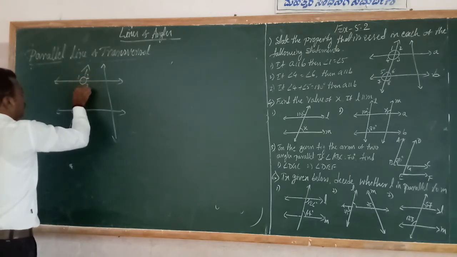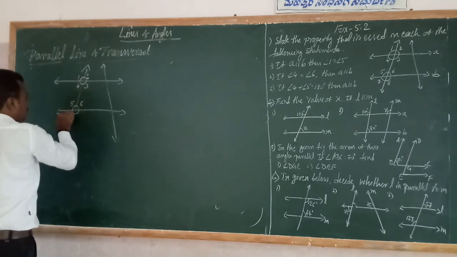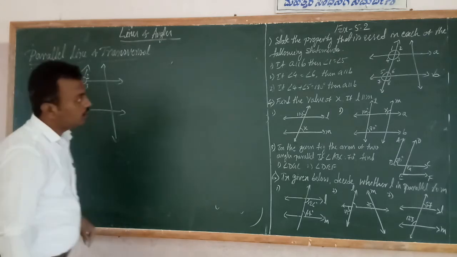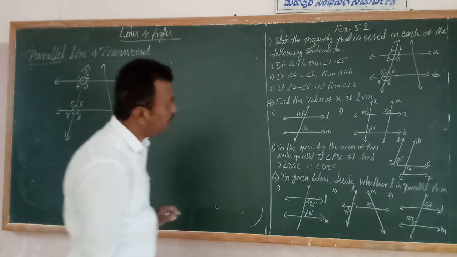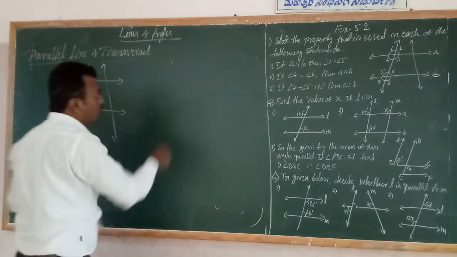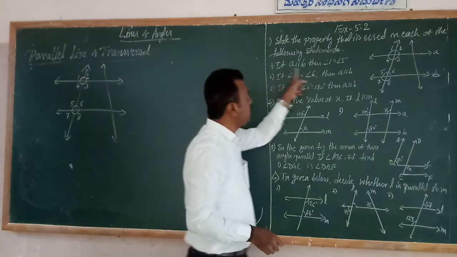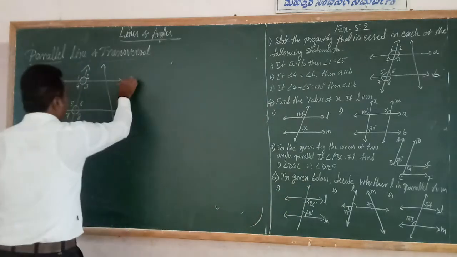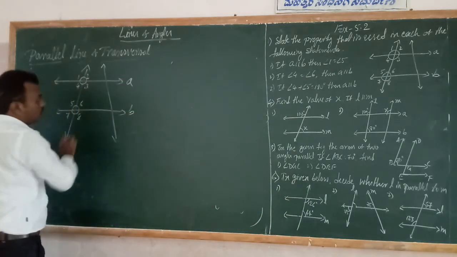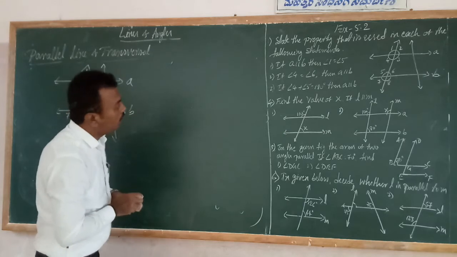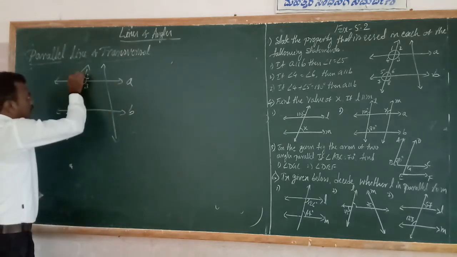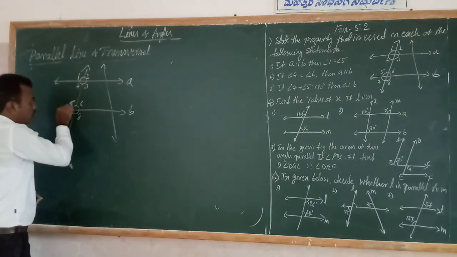One, two, three, four, 5, 6, 7, 8. Is it right? Yes. Now look at the first statement. If A is parallel to B, these two are parallel lines, then angle 1 is equal to angle 5. Yes or no? Is it true or false?